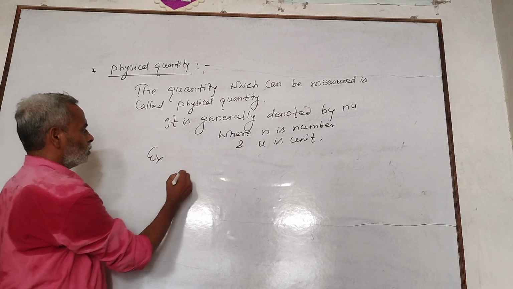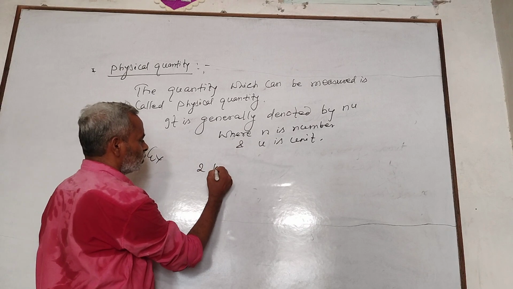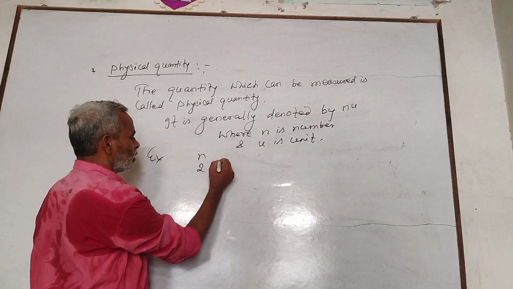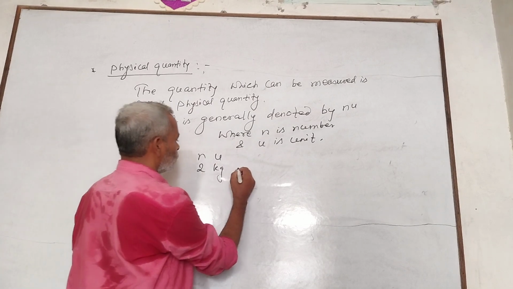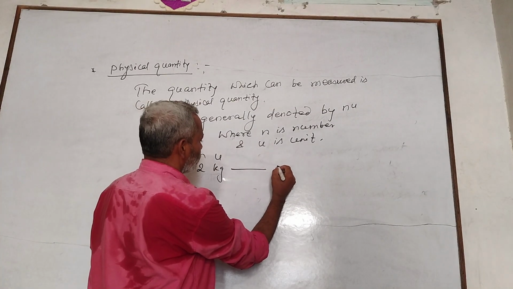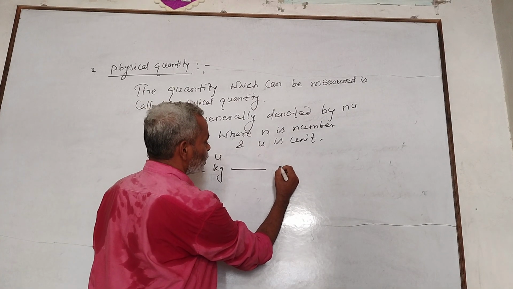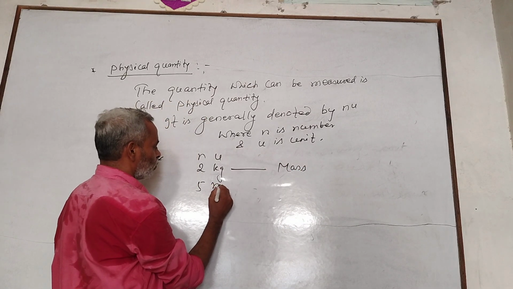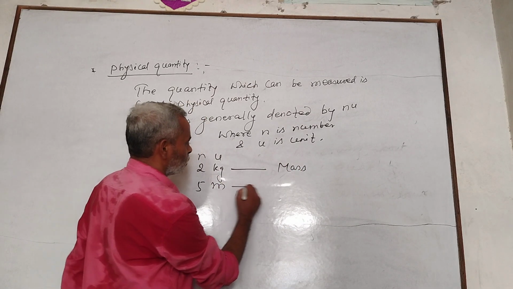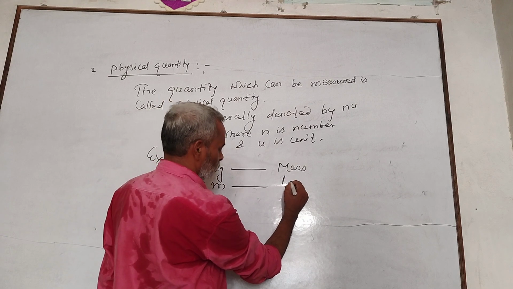For example, 2 kg. 2 represents the number and kg represents the unit, and 2 kg represents the physical quantity, that is mass. 5 meter: 5 represents the number and meter represents the unit.